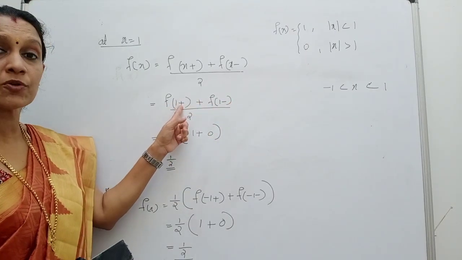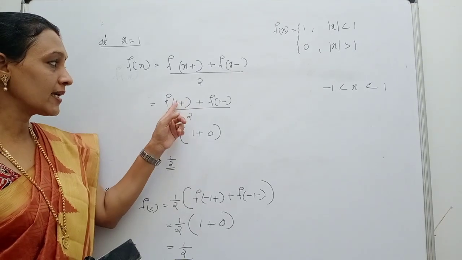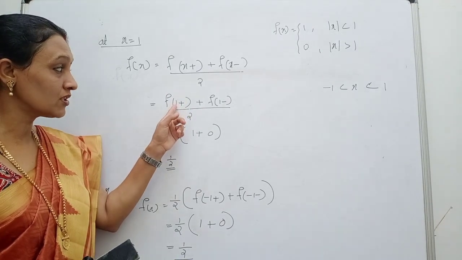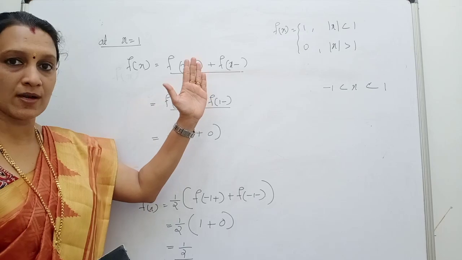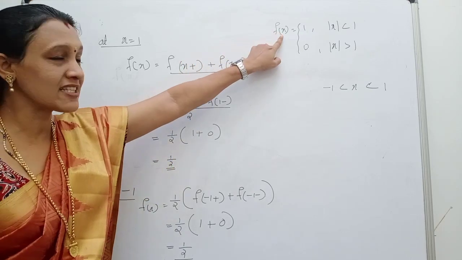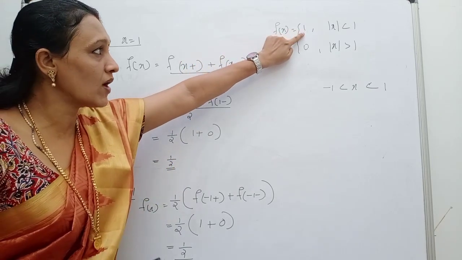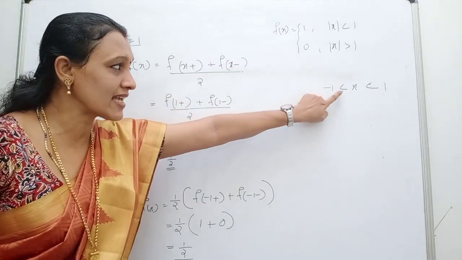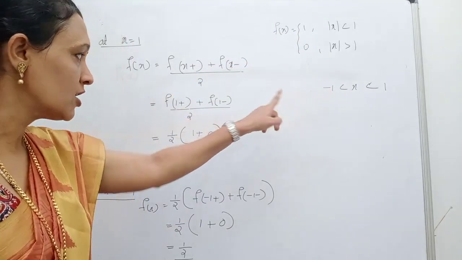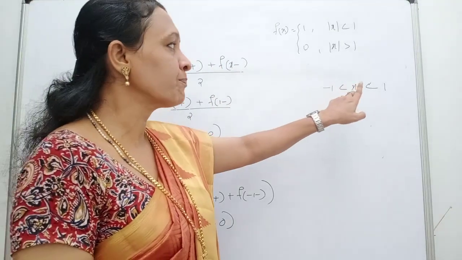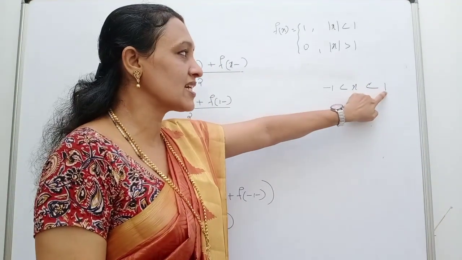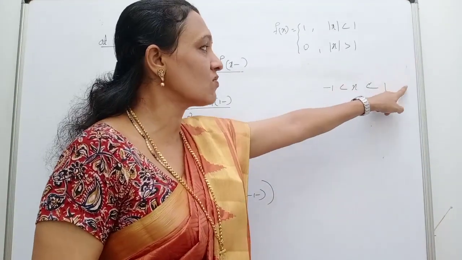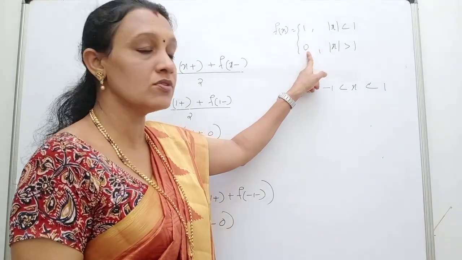f of 1 plus: what do we mean by f of 1 plus? x takes values which are greater than 1. Okay, so you are given f of x like this. f of x takes the value 1 for mod x less than 1, that means x lies between minus 1 and 1. So 1 plus means all the x values which are greater than 1. For greater than 1, what is f of x? It takes the value 0.